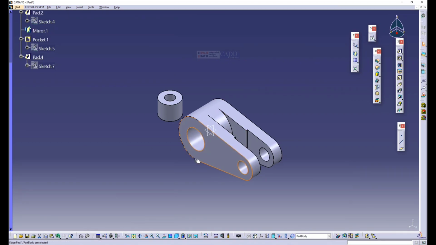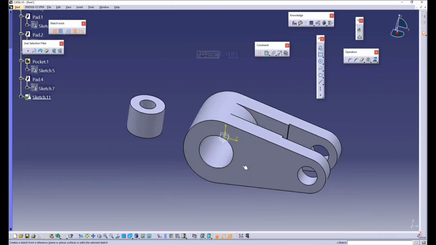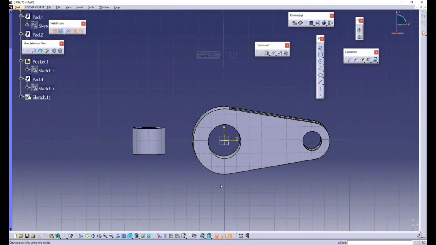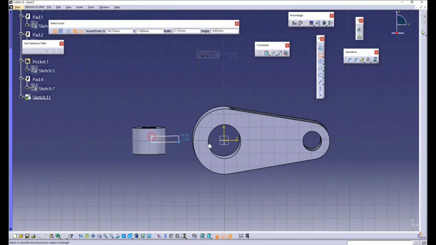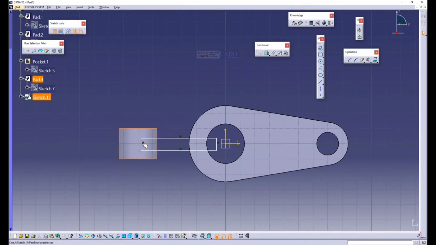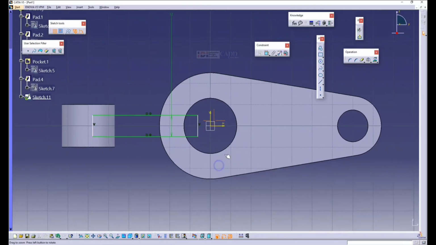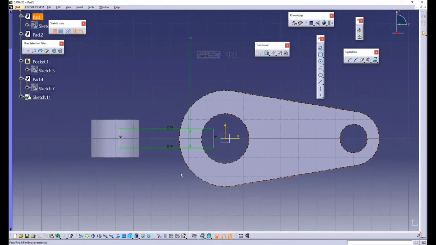So I'll select the center plane and go for a sketch. I create a rectangle. In the profile you have the rectangle tool. Select the rectangle tool. Let's check what the thickness actually is. It was around 10 mm. Now I make it symmetrical with respect to horizontal. Symmetrical, okay. Here you can see this part, I will extend it a little bit.